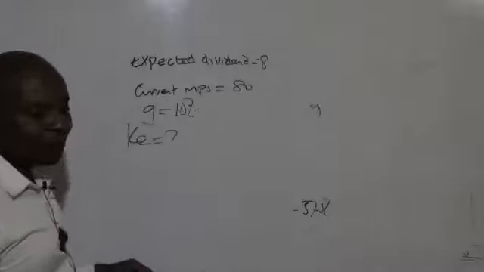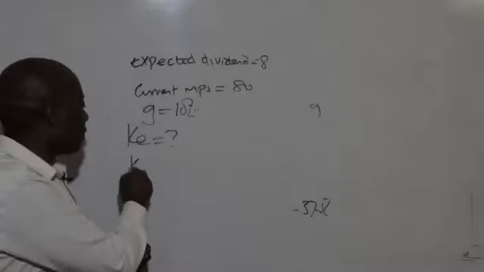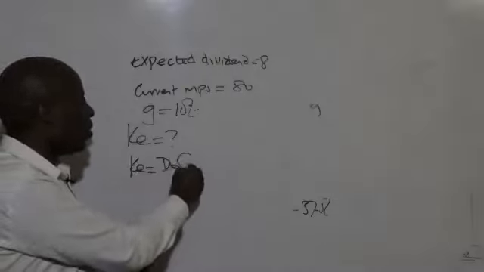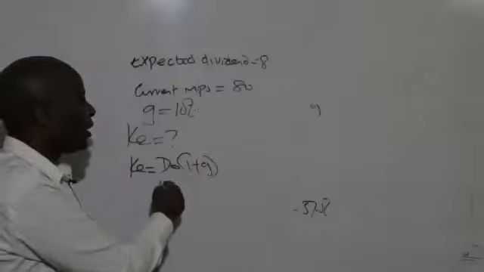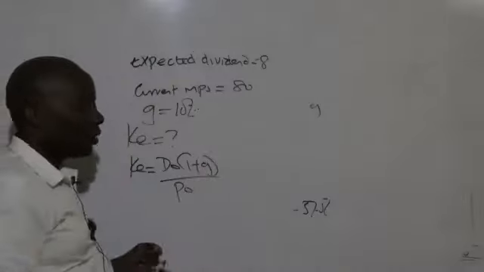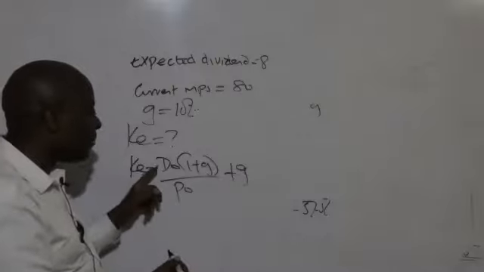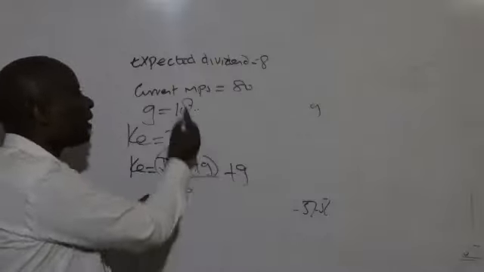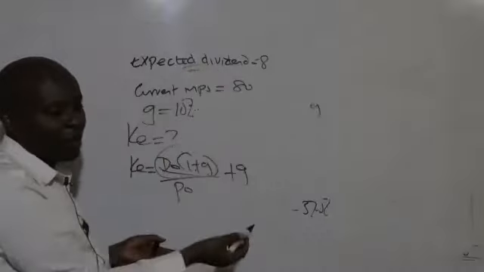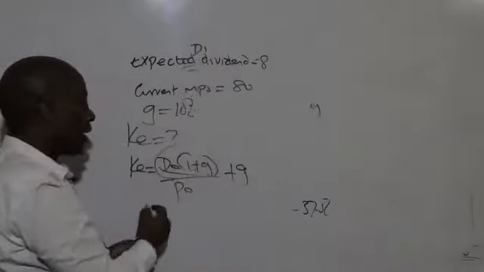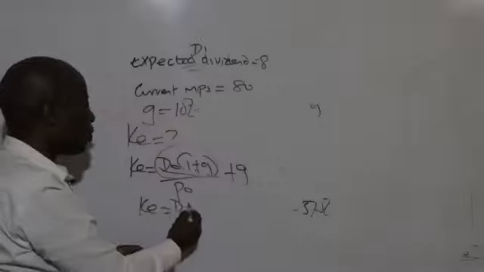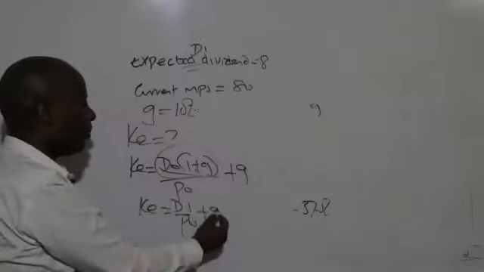Here, I'll write my cost of equity formula: D0 into 1 plus g all over P0. But then I'll remember this examiner has used the language of expected dividend. So this is supposed to be D1, meaning that my Ke is D1 over P0 plus g.